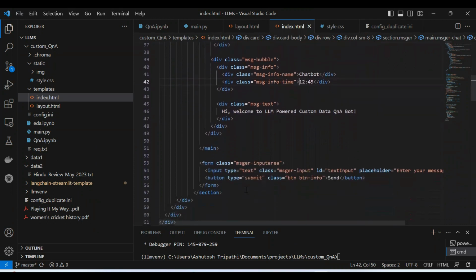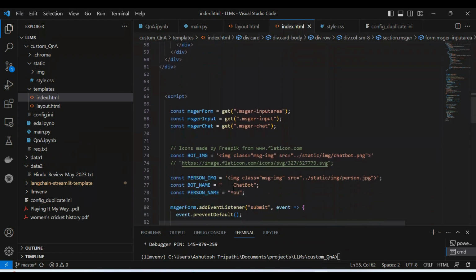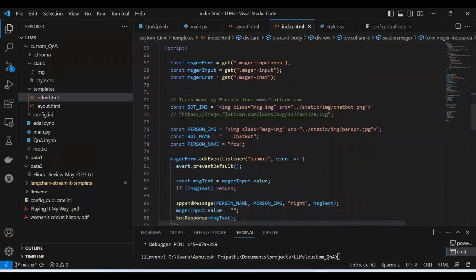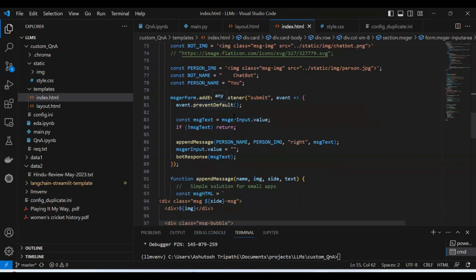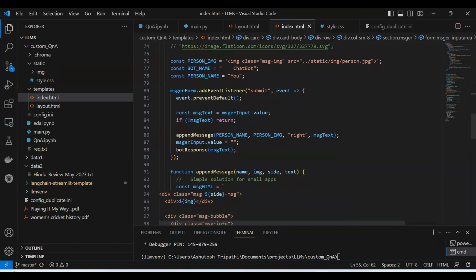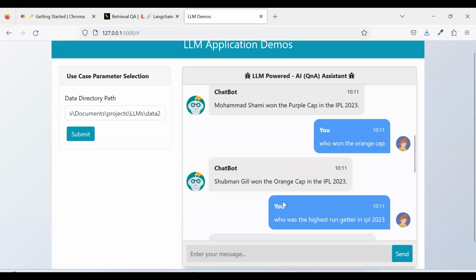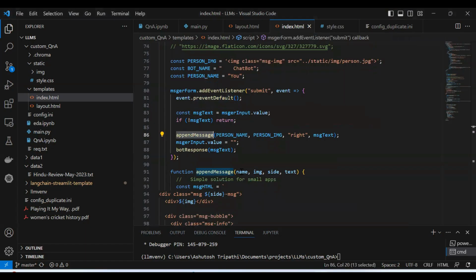After that, this is the block where the user can input text in the text box, and using the send button or the enter key, you can send the response. Below we have some scripting. We have the bot image, person image, bot name and person name. Then we have an event listener which will listen to those events, and we have append message inside that one. So it will keep on appending the message. Otherwise, if you don't have append message, this whole screen will not look like this. It will show only the latest message. So we are appending on top of that.